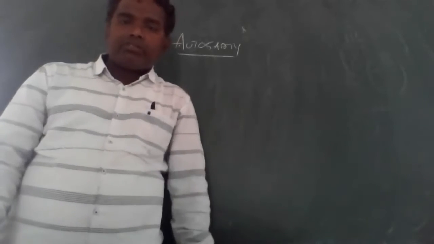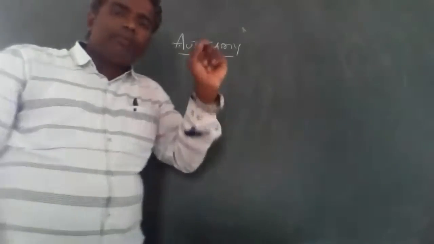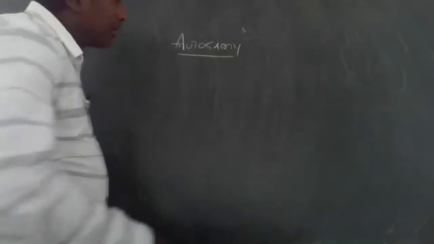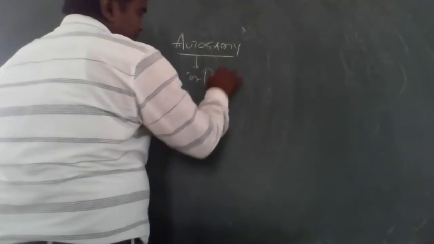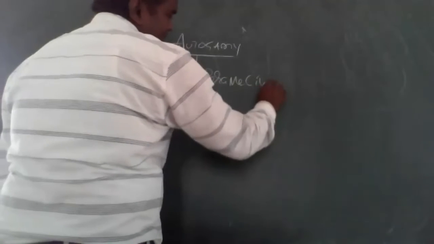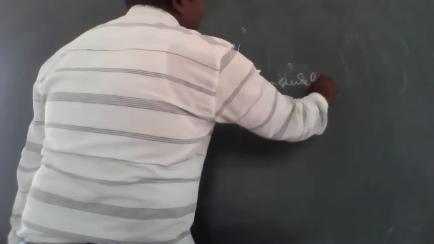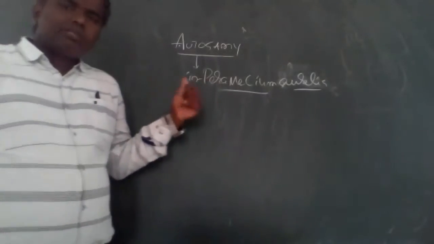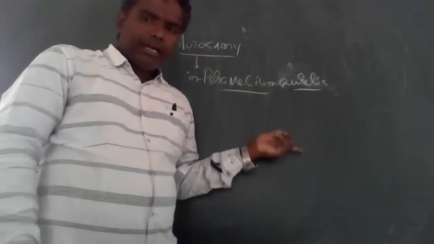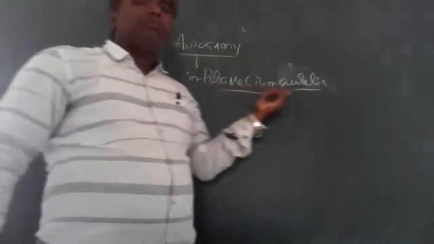Autogamy is one of the sexual reproductions in protozoa, a very important thing. Autogamy takes place in Paramecium aurelia. Which organism? It is also a Paramecium, but a different species. Autogamy takes place in Paramecium aurelia.